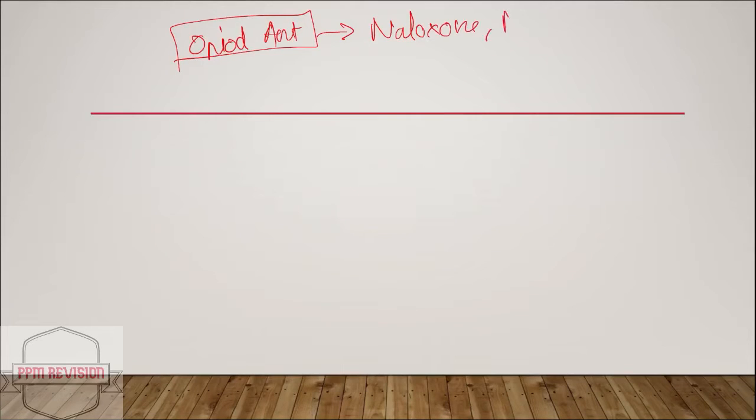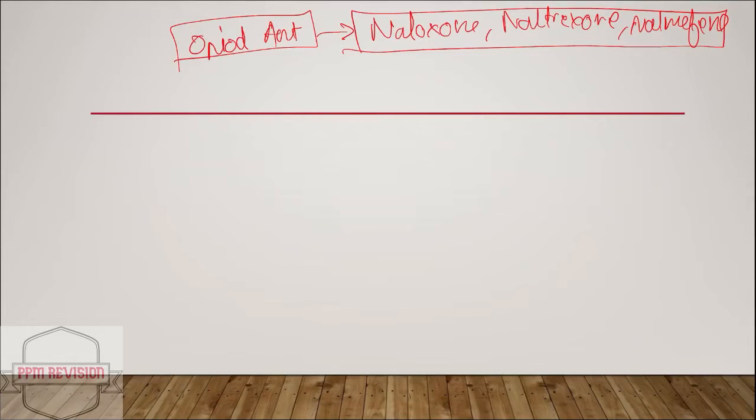So looking at the topic we would like to discuss, it is opioid antagonist. Under this, if you would have seen the classifications frequently, you will remember that it was naloxone, naltrexone, and nalmefene. These are nothing but everything ends with N. That is the easier way to remember.